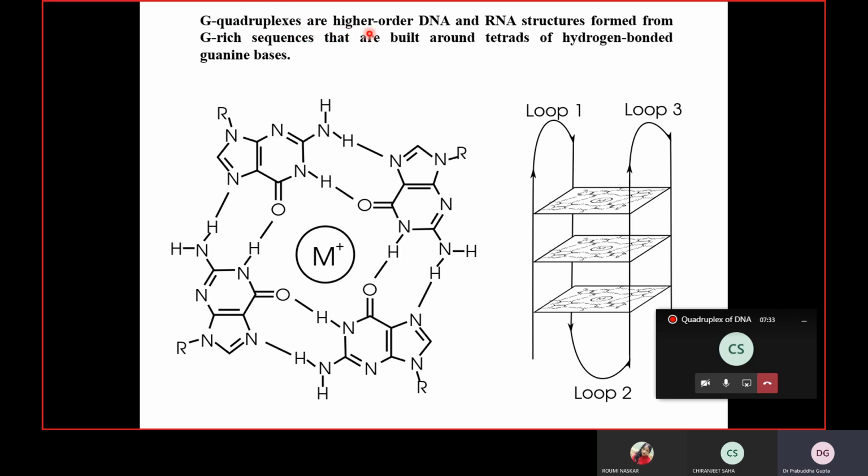G quadruplexes are higher order DNA and RNA structures formed from G-rich sequences that are built around a tetrad of hydrogen-bonded guanine bases. There are four strands, that is why it is called a tetrad, and in all four strands we have guanine bases.